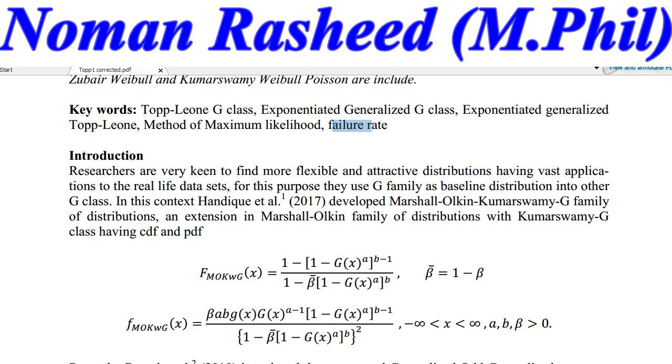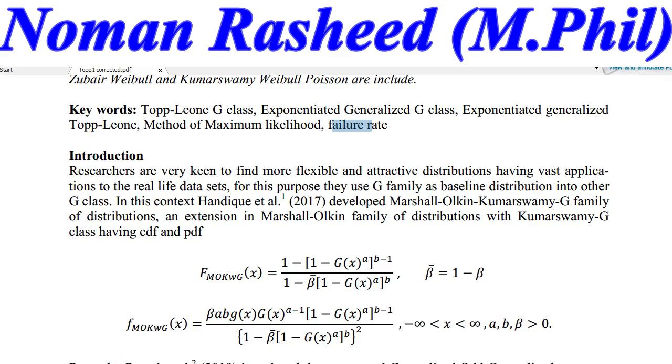For this purpose, they use G families as baseline distributions in other G classes. In this context, Handique et al. 2017 developed the Marshall-Olkin-Kumaraswamy G family of distributions. Marshall-Olkin is also a G class of distribution, and Kumaraswamy is also a G class of distribution.